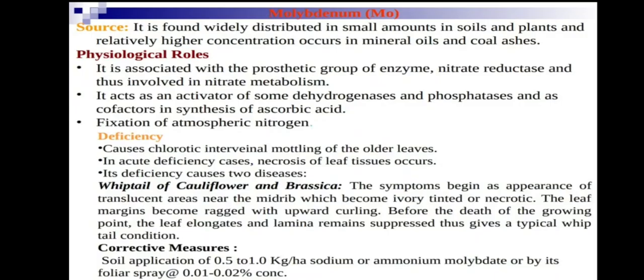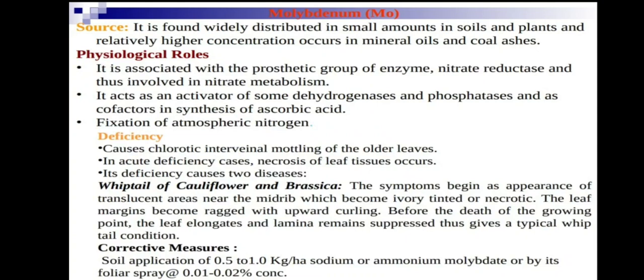Next is molybdenum. The source is widely distributed in small amounts in soil and plants, and a relatively higher concentration occurs in mineral oils and coal ashes. Which mineral nutrient has a high concentration in mineral oils and coal ashes?